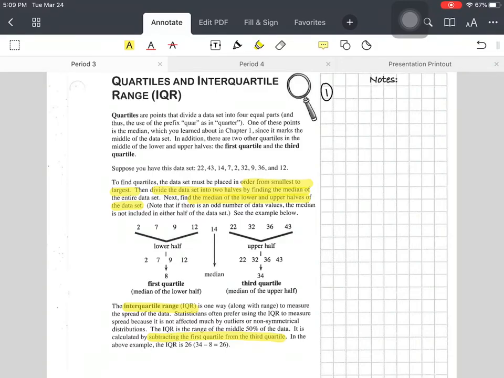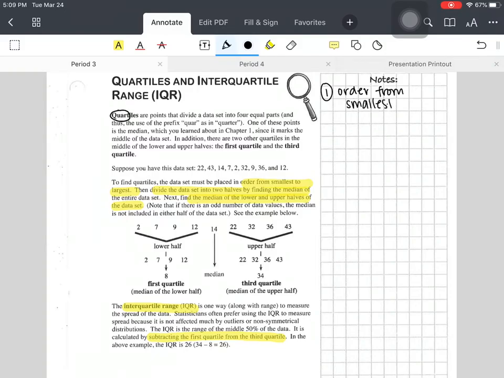So quartiles, that root word right here, is as in a quarter, right? So we're looking at the first quarter, second quarter, third quarter, and fourth quarter. So quartiles is what we're looking at. The how-to to find quartiles: the data set must be placed in order from smallest to largest. So let's write that down. Order from smallest to largest. That's step one.